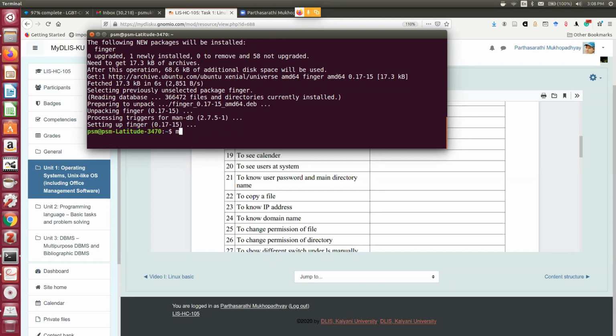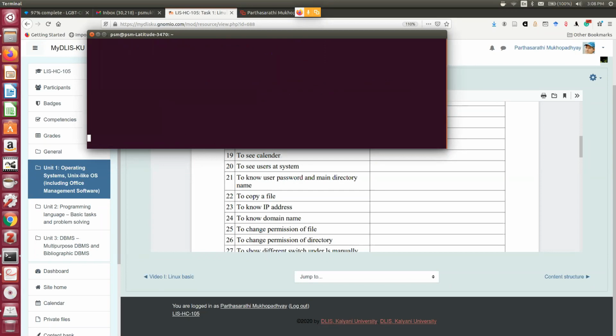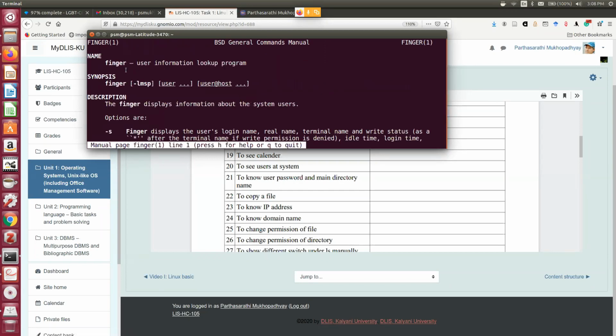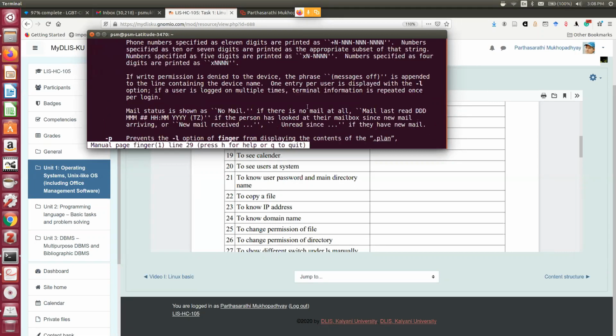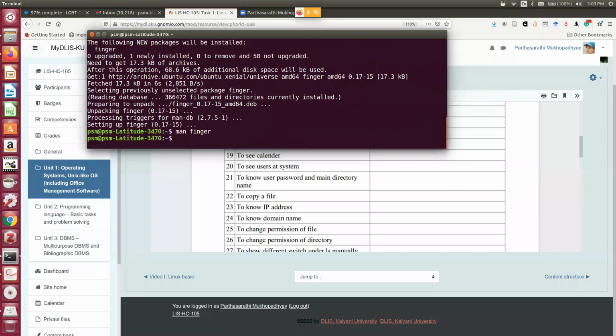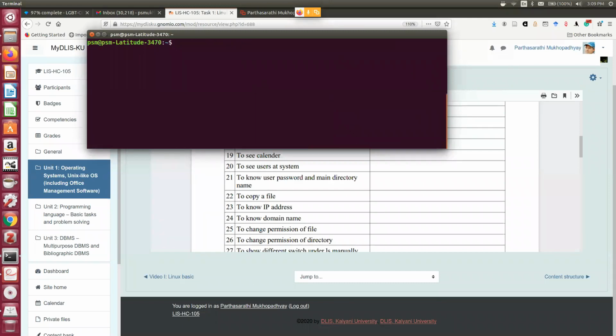Now you see, the next moment I can take help on the finger command, man finger. So now for the finger command, you can see the options, the switches, everything. Now if I want to quit from here, q is the command. And if I want to see what the finger command can do for me, in the line of who, w, and so on, I can just call the command finger.